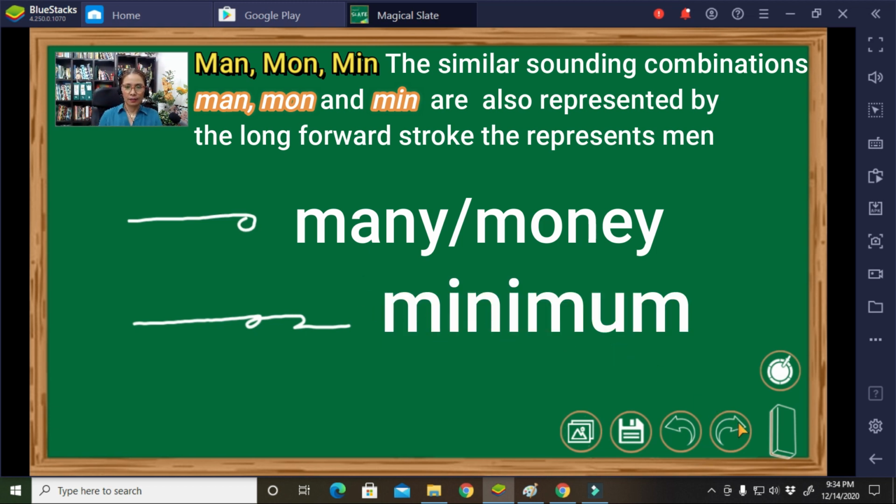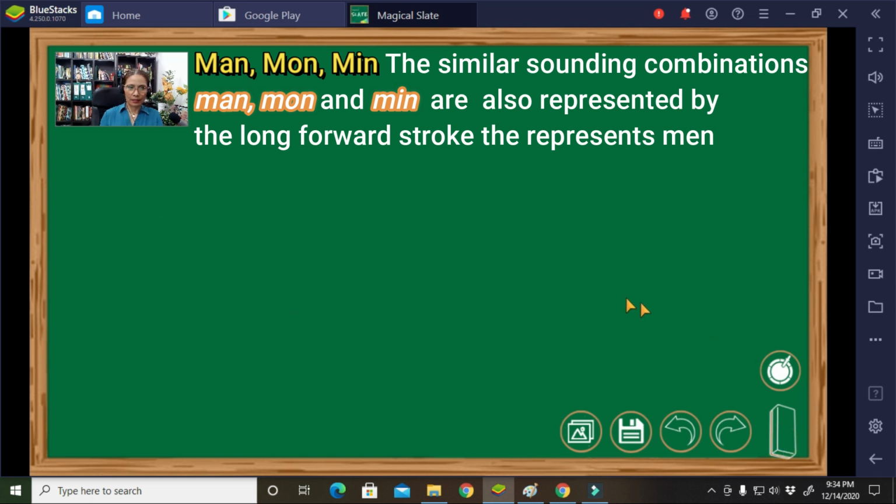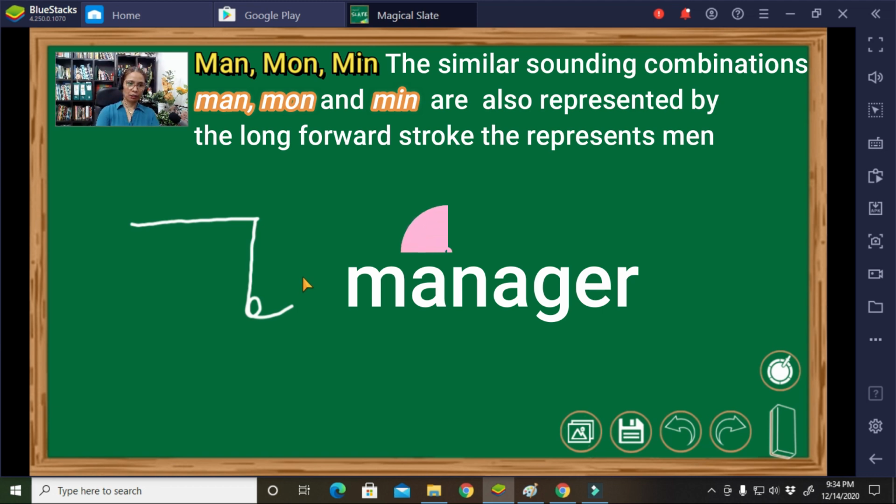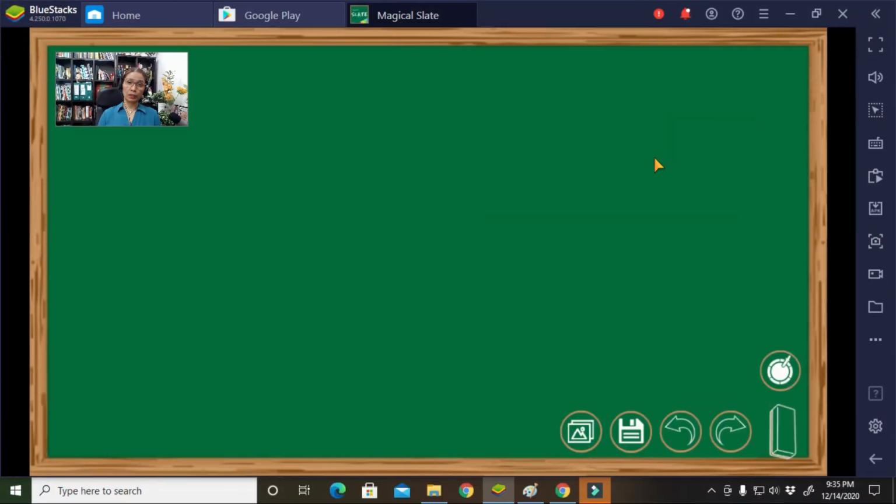Alright. Last example. What about this one? Alright. Straightforward. Long straightforward line and then a downward symbol occupying one whole of the space, then a small circle followed by a forward curve. That is now manager. Very good. So let's proceed to the next principle.